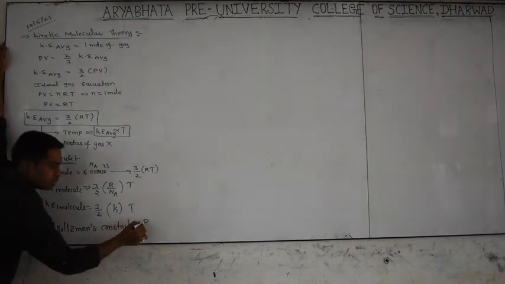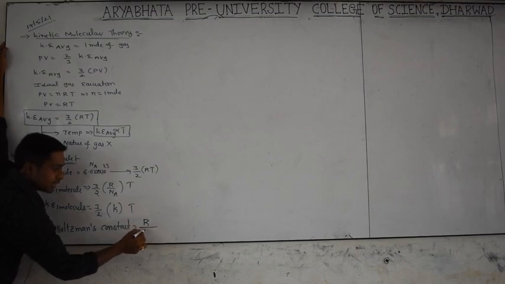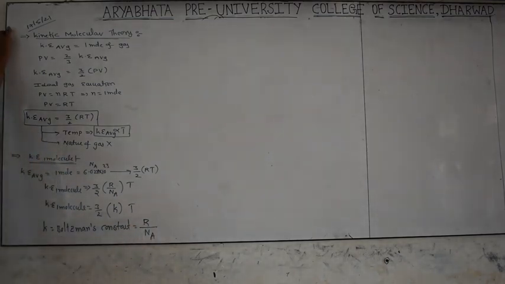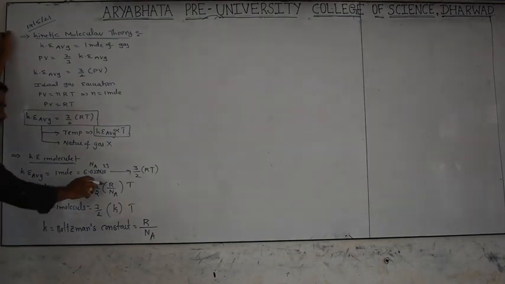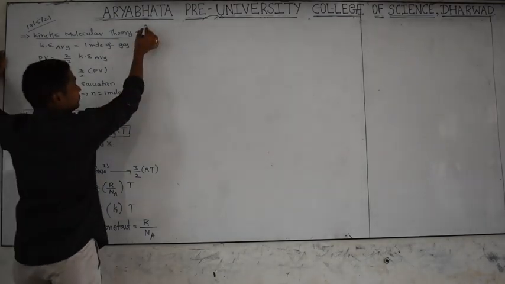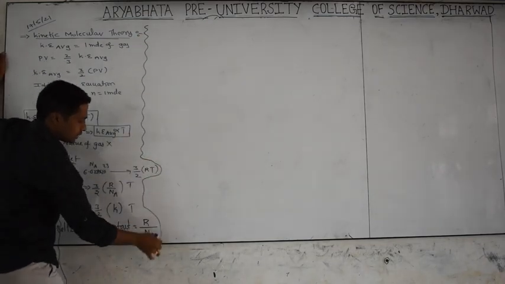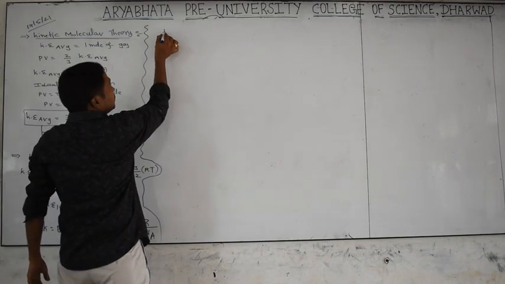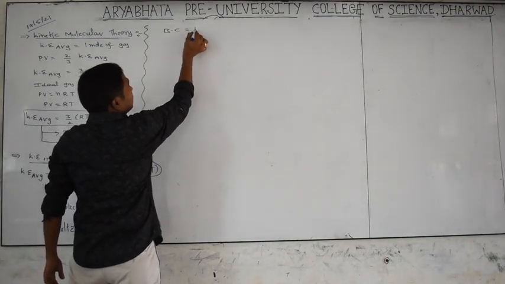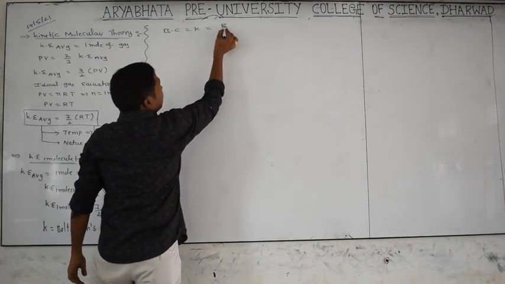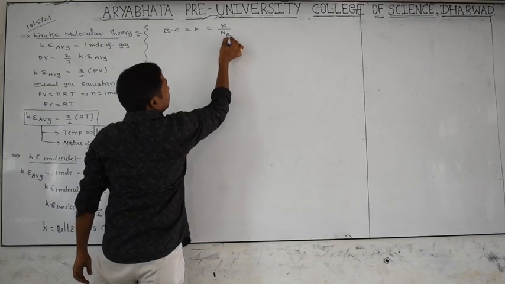The ratio of the universal gas constant to the Avogadro number is called the Boltzmann constant. Now we are going to discuss some other important terms related to this. The Boltzmann constant k is equal to R by N_A.